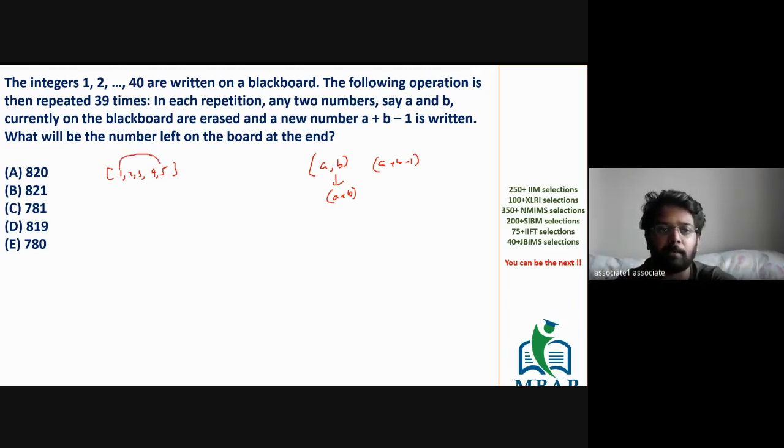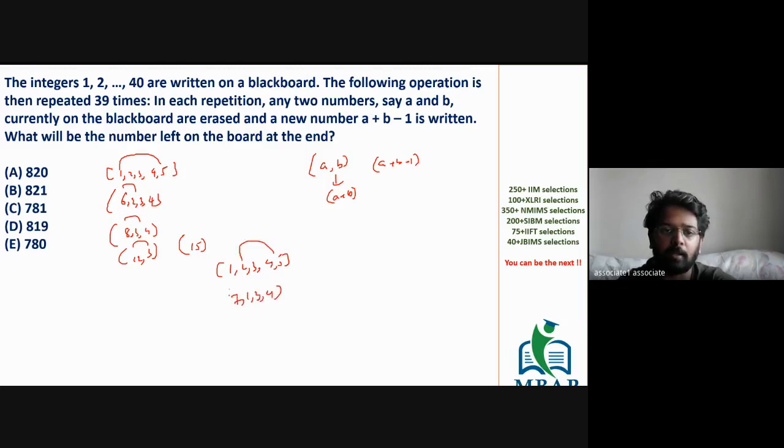I'm saying you're replacing A and B with A plus B. If I take 1 plus 5, this will become 6, 2, 3, 4. Now if I take 6 and 2, it will become 8, 3, 4. Now if I take 8 and 4, it will become 12 and 3, and 12 and 3 will become 15. Next time, if I take 1, 2, 3, 4, and 5 and interchange the values, 2 and 5 become 7, 1, 3, and 4. 7 plus 3 is 10, 4, 1. 10 plus 1 is 11, and 11 plus 4 will become 15. What logic can you see?